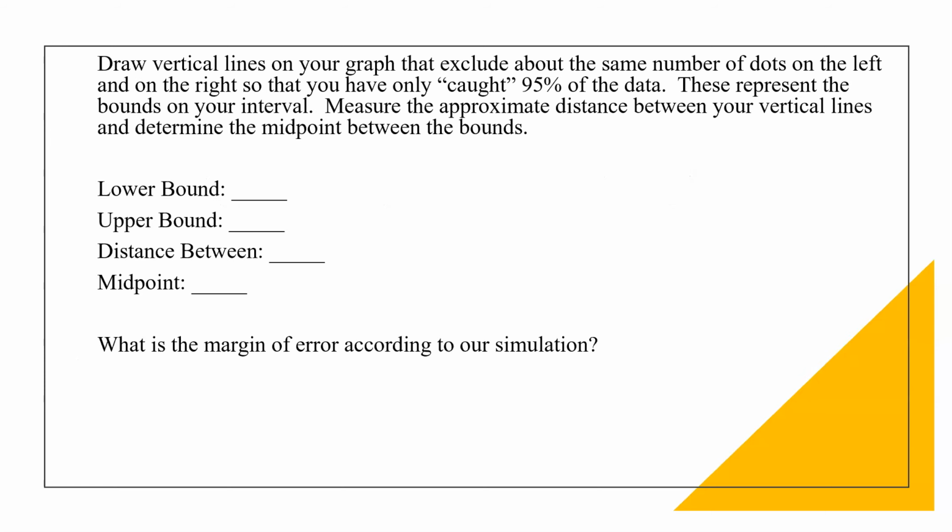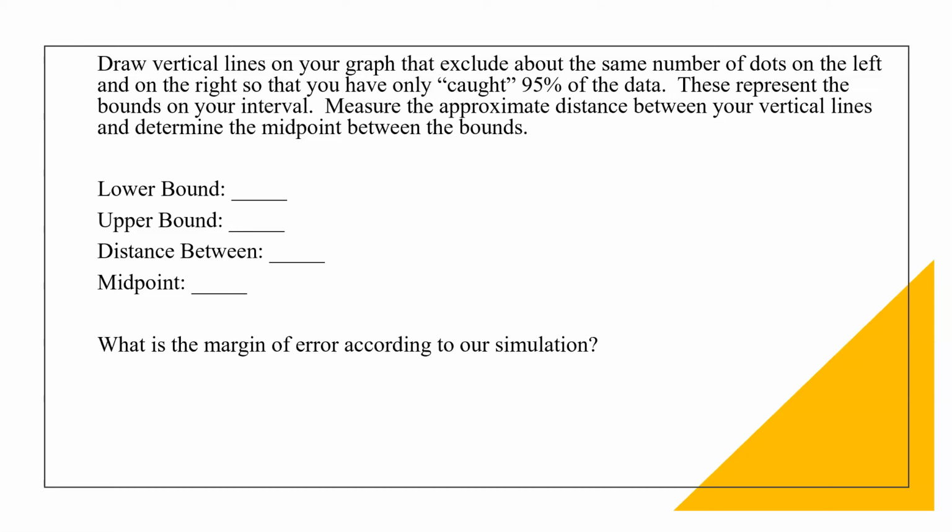Draw vertical lines on your graph that exclude about the same number of dots on the left and on the right so that you have only caught 95% of the data. These represent the bounds on your interval. Measure the approximate distance between your vertical lines and determine the midpoint between the bounds.